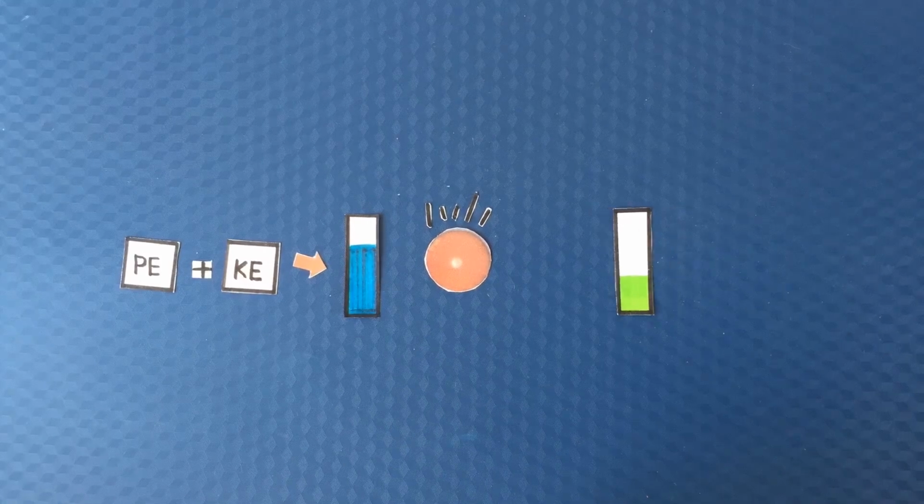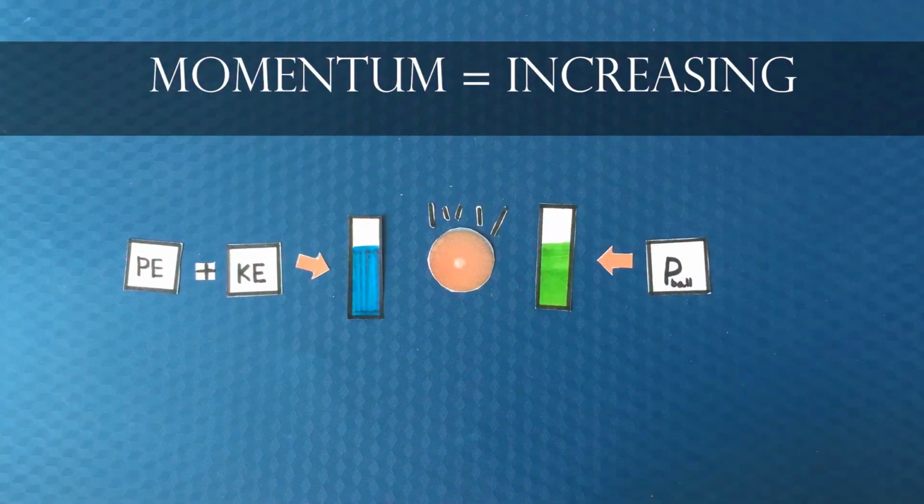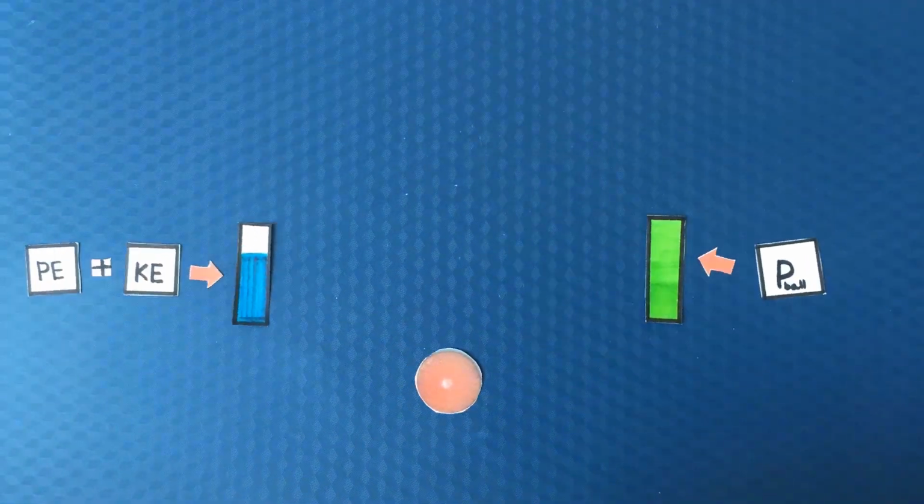However, if we measure the ball's momentum in the same interval of time, it doesn't stay the same. In fact, it's increasing. Hey, isn't this violating the law of conservation of momentum? Is physics broken?